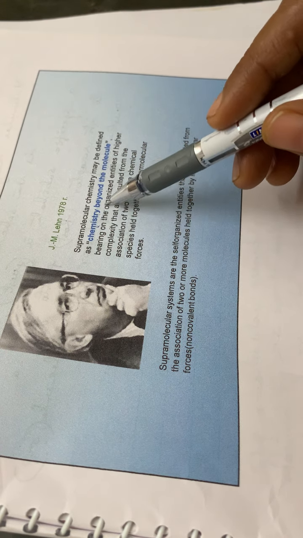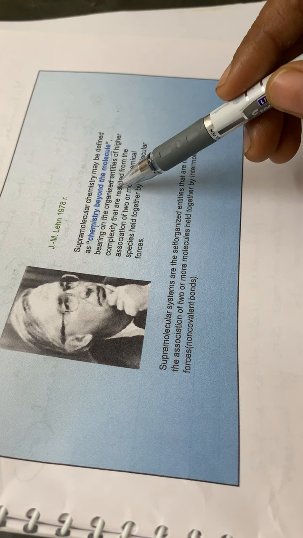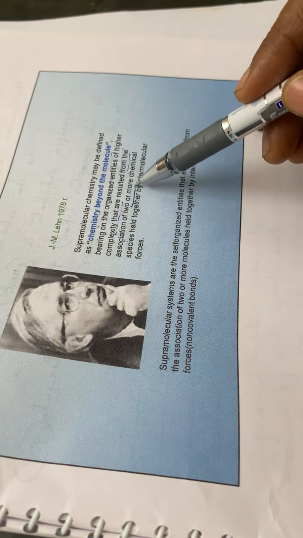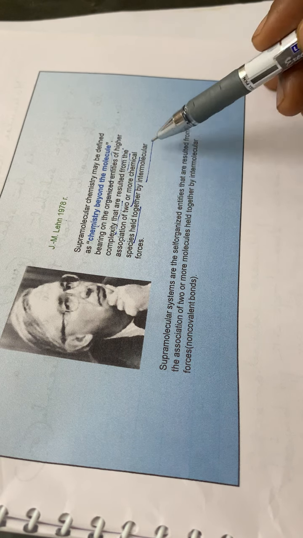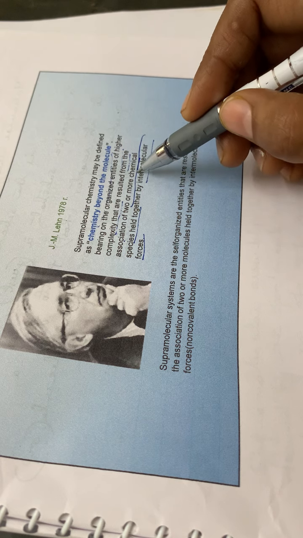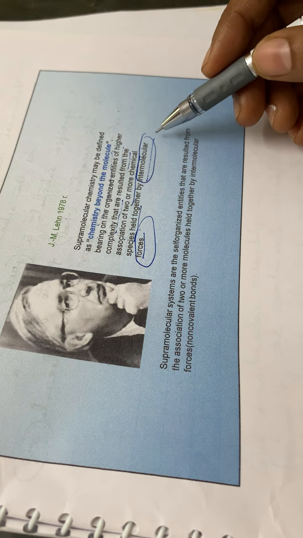So he defined this as the chemistry beyond the molecule: organized entities of higher complexity that result from the association of two or more chemical species held together by intermolecular forces. Okay, these chemical species are held together by intermolecular forces, and these intermolecular forces are the non-covalent interactions we had seen.